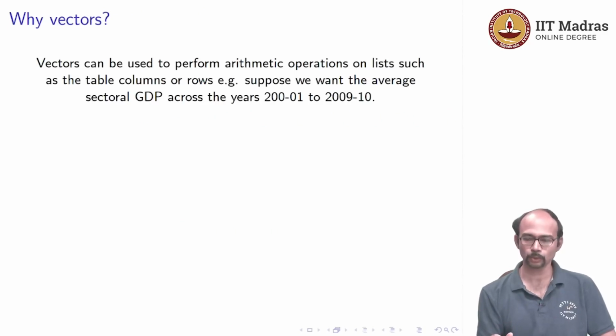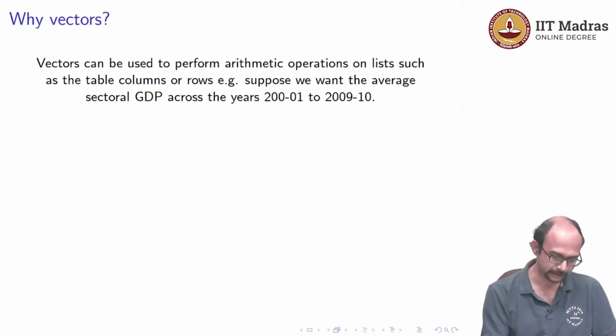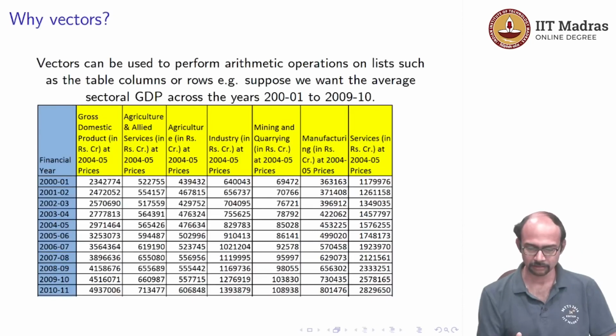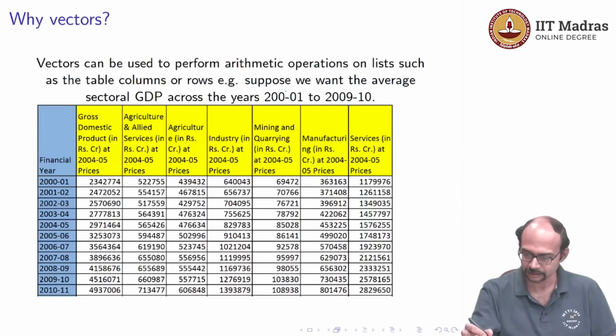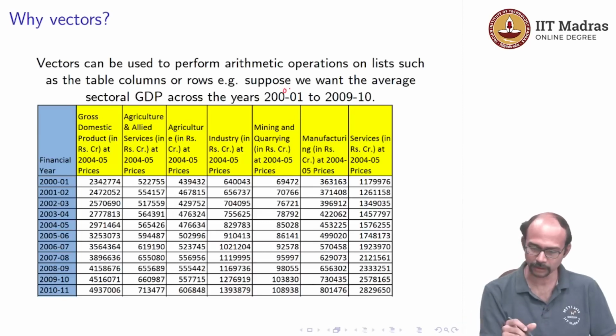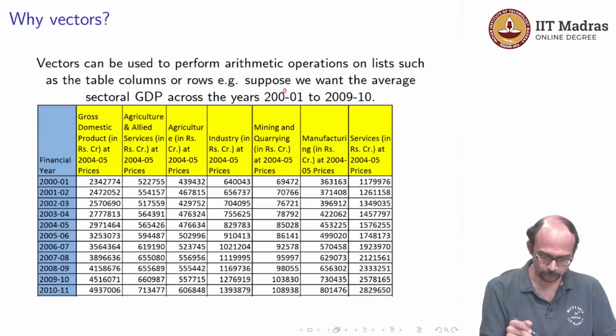So we can use vectors to perform arithmetic operations on lists, such as the table columns. For example, if we want to average the sectoral GDP across the years 2000, 2001 to 2009, 10, I will take the relevant part of that table. So we want 2000, 2001 to 2009, 10. I see a typo here. This should be 2000, 2001. Anyway, we want the average across the first 10 rows.